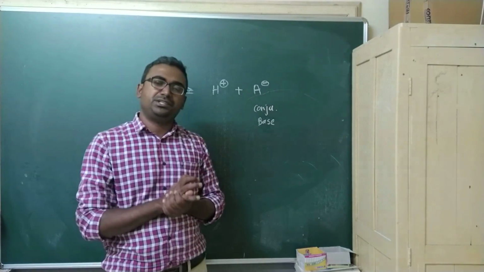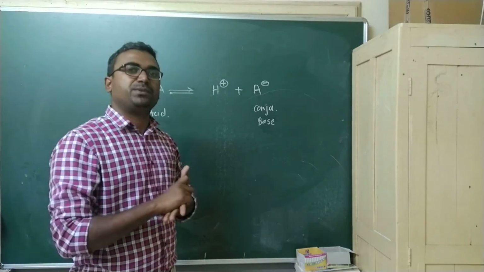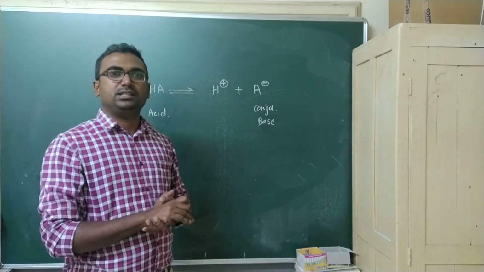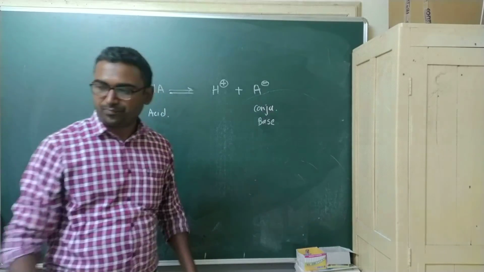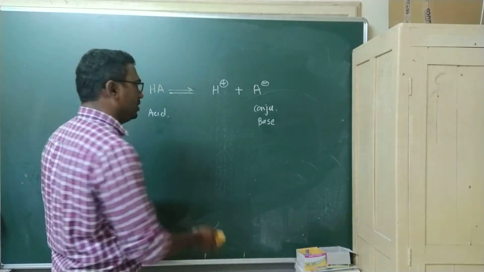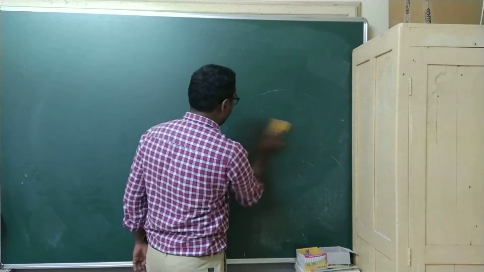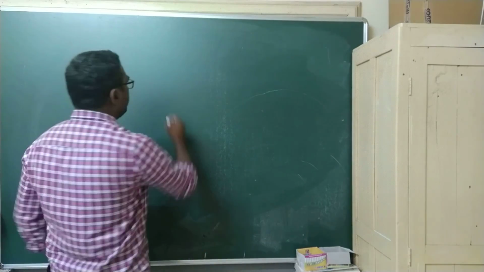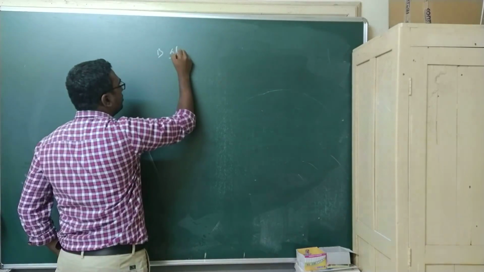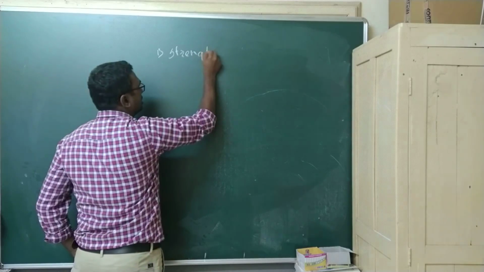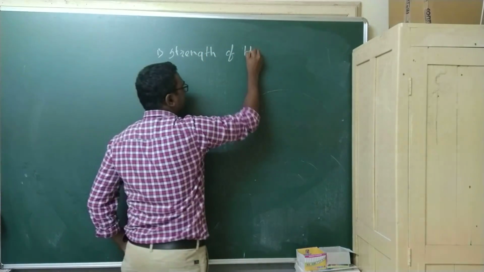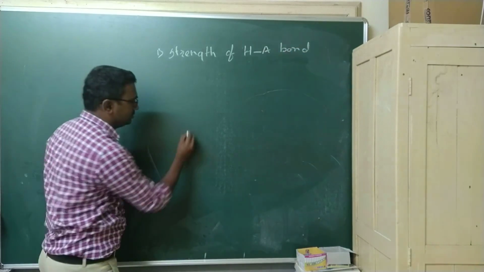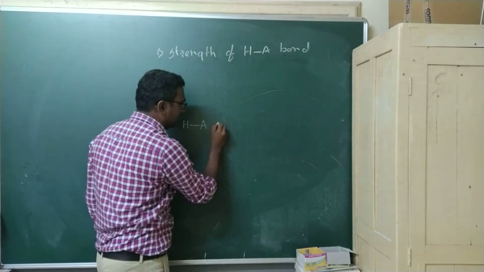In this lecture we are going to study the different factors associated with the strength of acids and the strength of bases. We will discuss them one by one. First of all, we will see the strength of the HA bond. I will again write the same reaction.